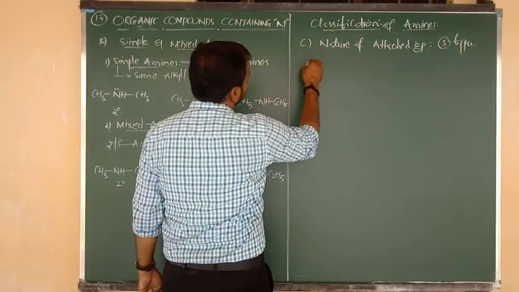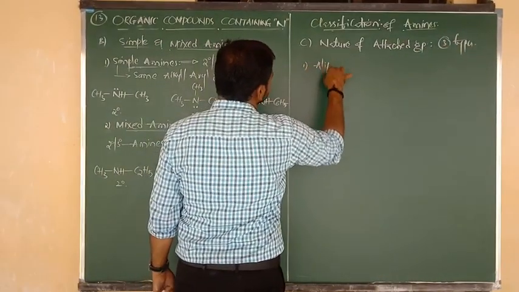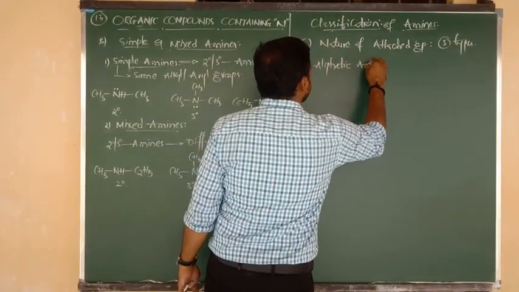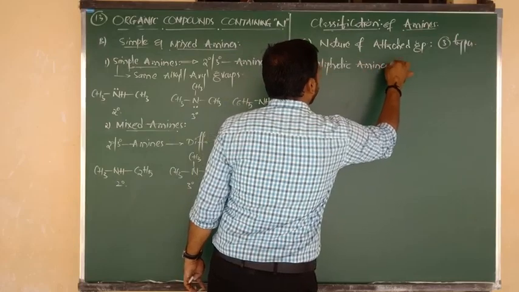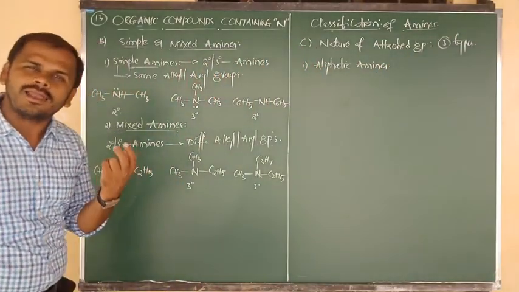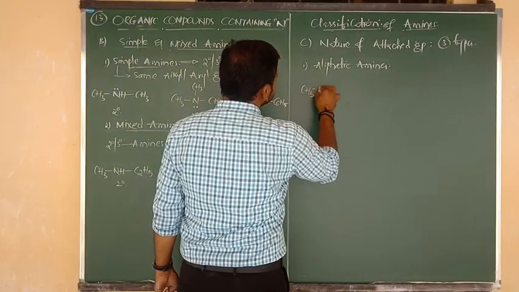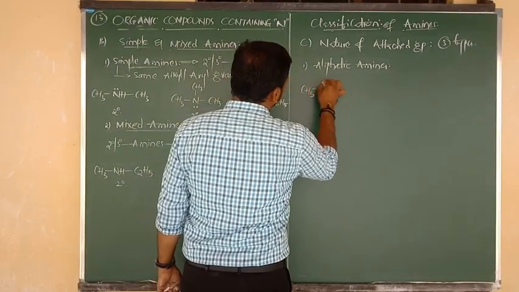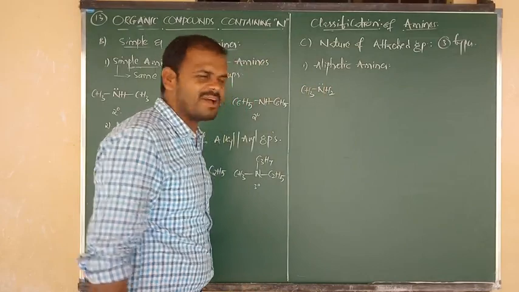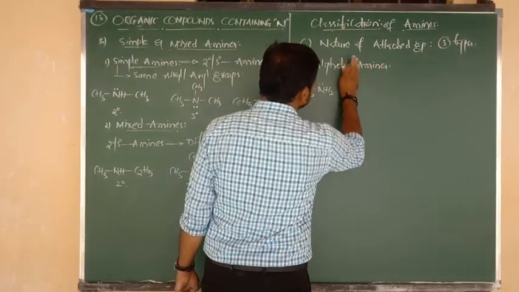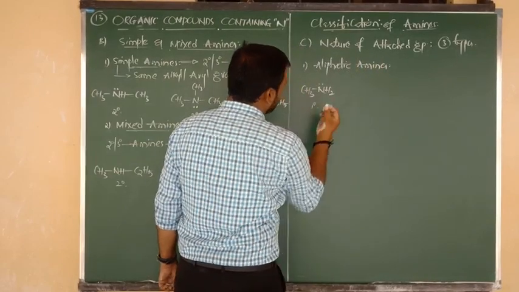In that, number one, I am going to consider aliphatic amines, and also we can say alkyl amines. So the formula is CH3 connected to NH2, which we can say is methyl amine, and also it is a what, Nana, primary amine.